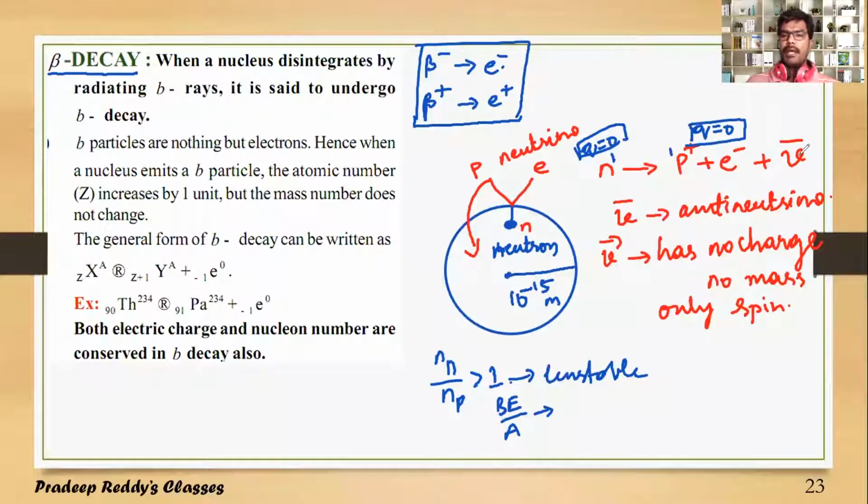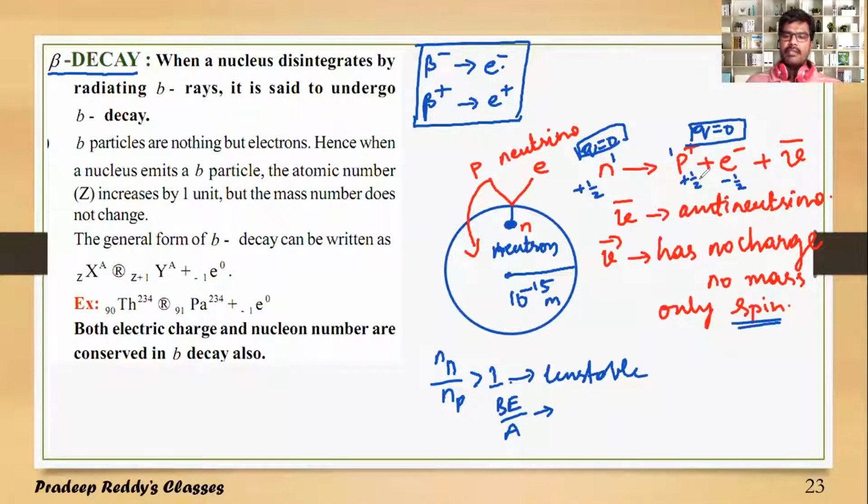This anti-neutrino particle has no charge, no mass, only spin. It is introduced in order to conserve the angular momentum of the nuclear reaction. The neutron has spin plus half. If we assume the proton has plus half, the electron will have minus half.